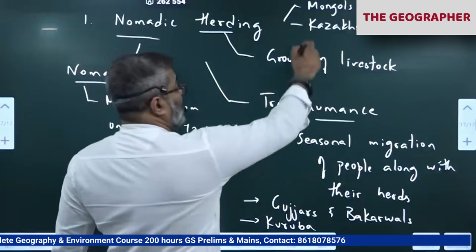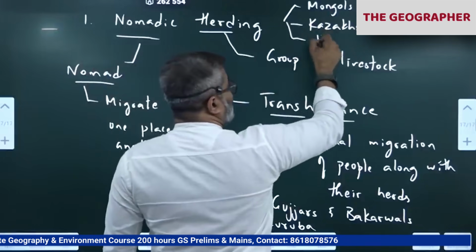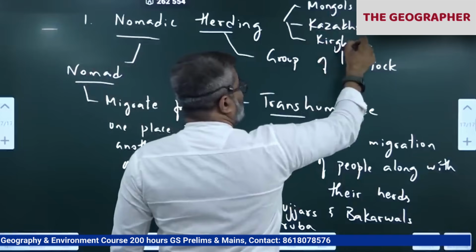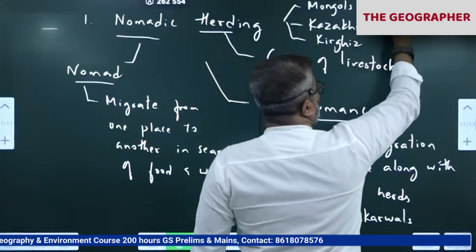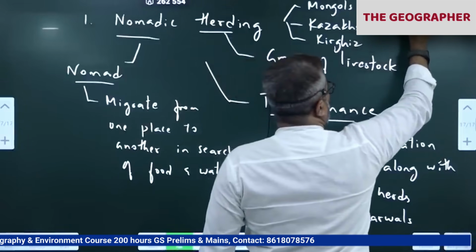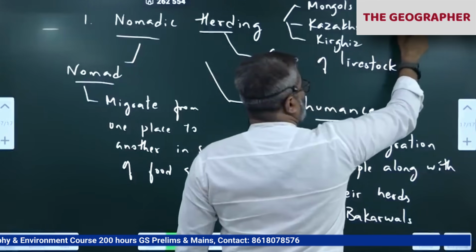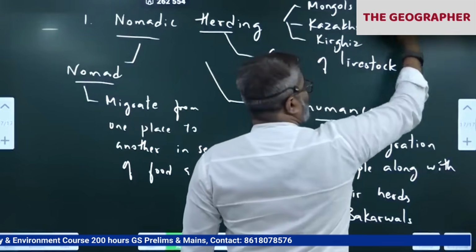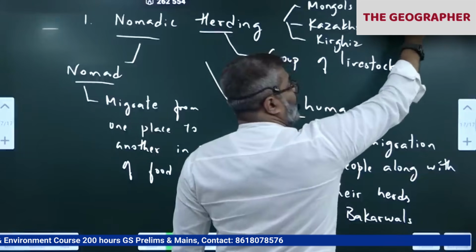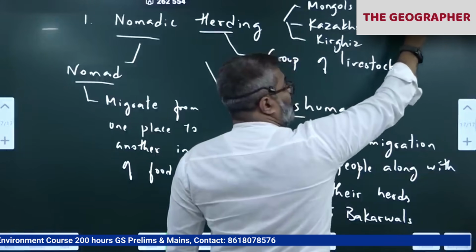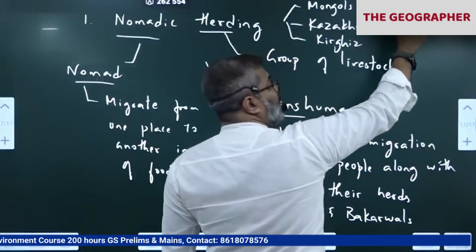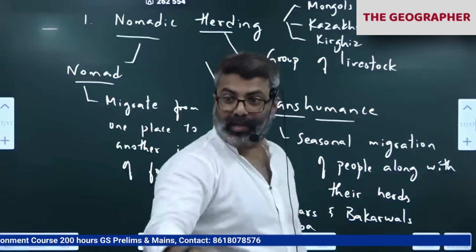So please remember, Mongols, Kazakhs, Kyrgyz tribes, Bedouins, Berbers. This is Saudi Arabia and Africa, Arabian Peninsula. Africa, Arabian Peninsula, these two tribes, Bedouins and Berbers. For example, in Saudi Arabia, who are the people there?